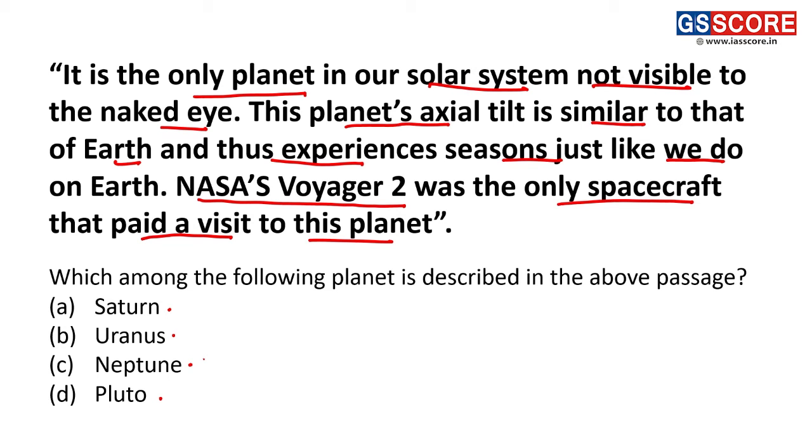Looking at NASA's Voyager 2, it was one of the farthest missions set up by NASA. Thus, the farthest planets are Uranus and Neptune. Pluto is currently not considered a planet, so it is incorrect. Saturn is a nearer planet to Earth, so it is also incorrect. Among Uranus and Neptune, the one whose axial tilt is similar to that of the Earth and experiences seasons just like we do is Neptune, that is C.